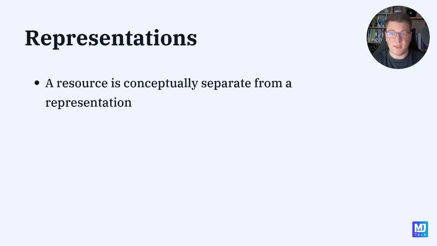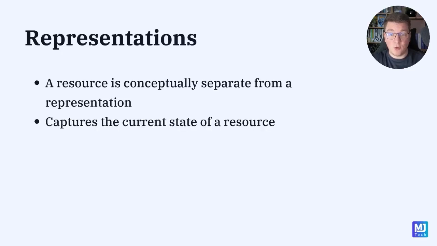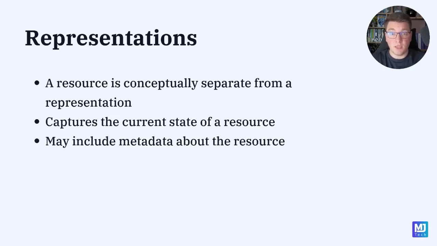Another thing to understand is that a resource is conceptually separate from its representation. The representation is what we return to the client for a given request, but it's not the same thing as the resource itself. The representation only captures the current state of the resource at the time of the request, and it may change by the time that we return the request to the client. The representation may or may not include some metadata about the resource, and a good example of this is including hypermedia links together with the representation. The representation itself could be returned in some standardized format. Popular choices are JSON and XML.